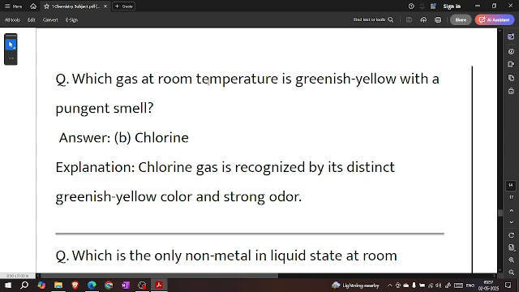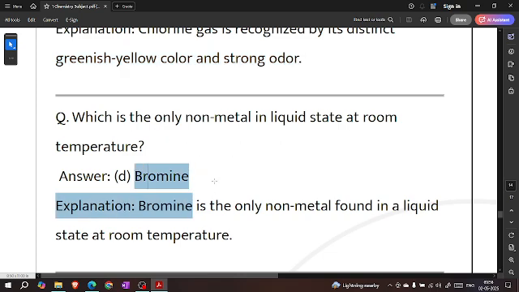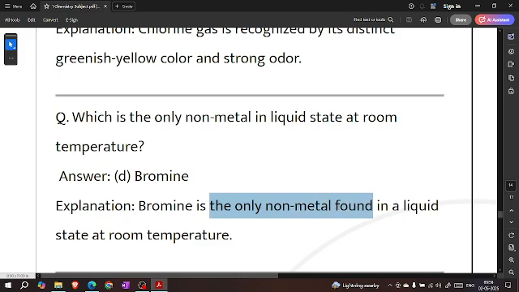Which gas at room temperature is greenish yellow with a pungent smell? Chlorine. Chlorine gas is recognized by its distinct greenish yellow color and a strong odor. Which is the only non-metal in liquid state at room temperature? Bromine. Bromine is the only non-metal found in liquid state at room temperature.